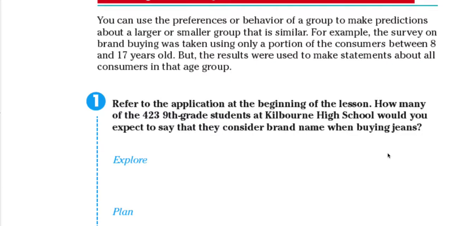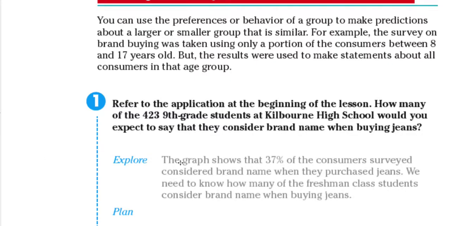So let's take a look at the Explore. The graph shows 37% of the consumers surveyed considered brand name when they purchase jeans. We need to know how many of the freshman class students consider brand name when buying jeans.